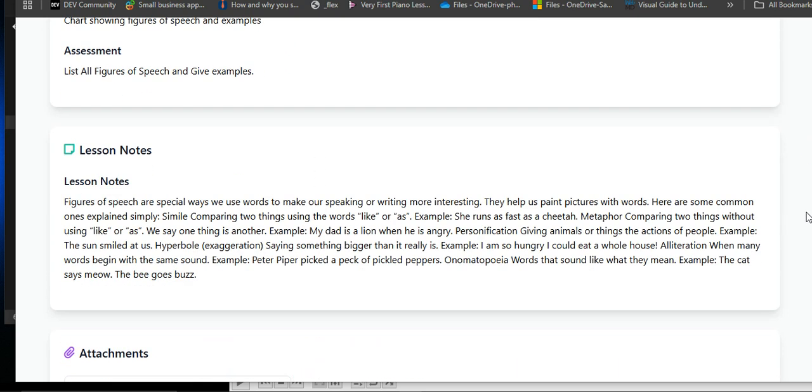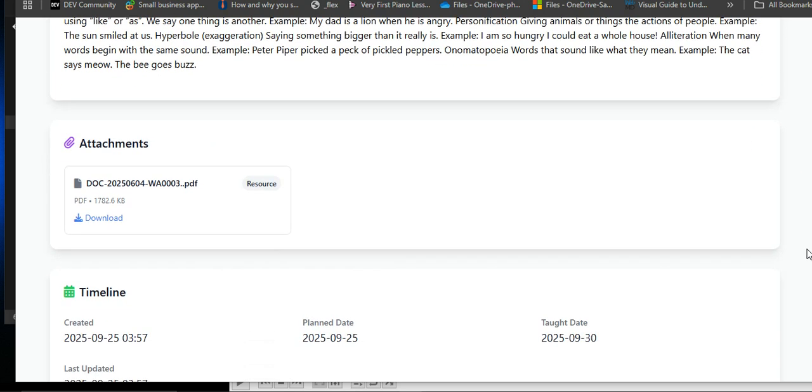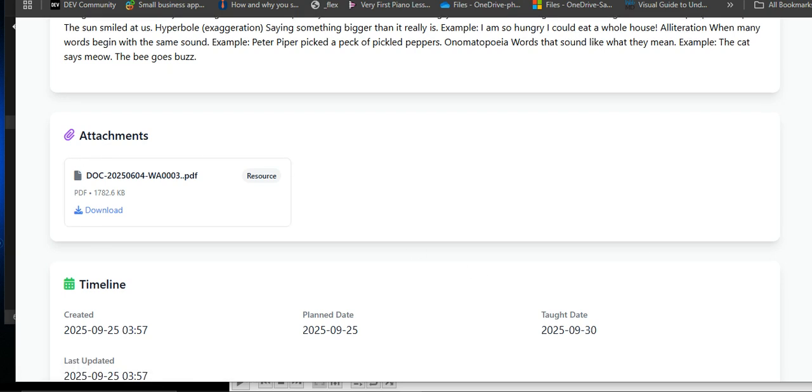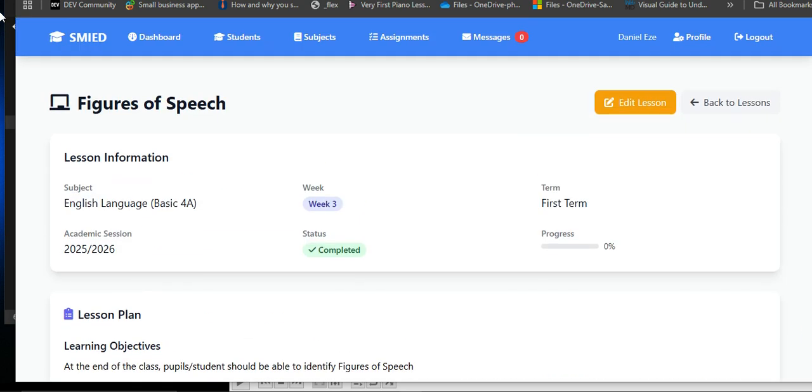Remember we typed those. Then of course the lesson. Then the document you uploaded. You can have all this typed or you upload a document, which the admin or the teacher can also download. So those are the things that a teacher can do on our platform.